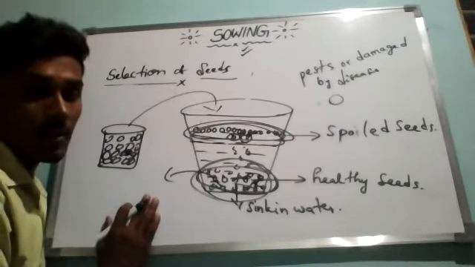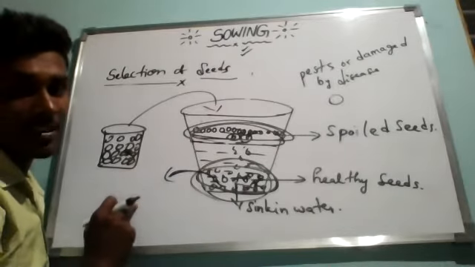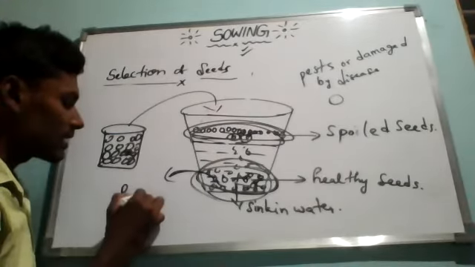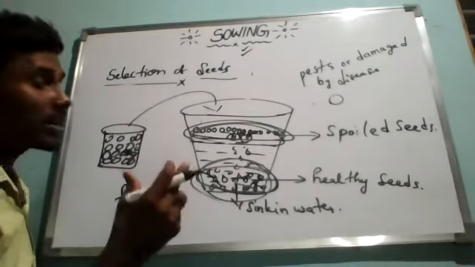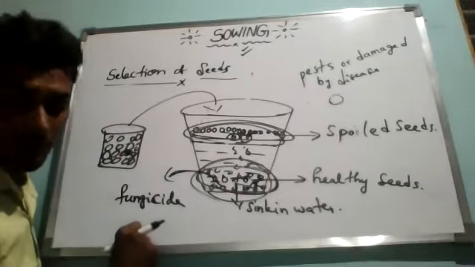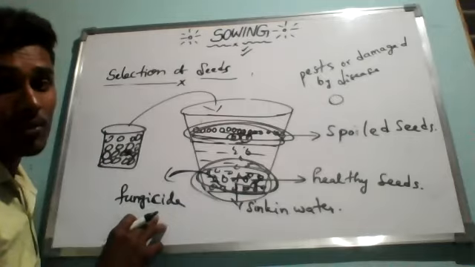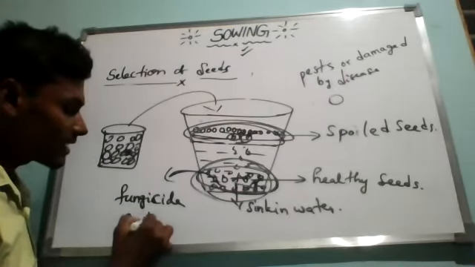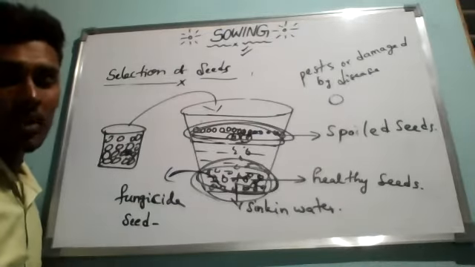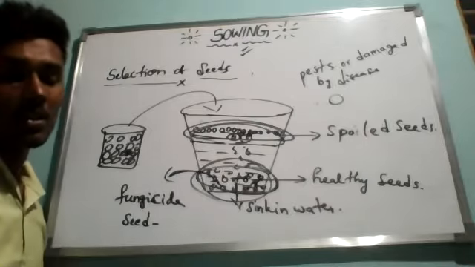Now, after separating the good quality seeds, if you want to keep these seeds for the sowing process, meaning putting them into the soil, we have to treat them with fungicide solutions. So what is the meaning of fungicide? Fungicide means some kind of chemical substance which does not allow any kind of fungus infection. So fungicide solutions are used before sowing to prevent seed-borne diseases. Like humans, who have some diseases called birth diseases, from birth itself we get some kind of diseases.